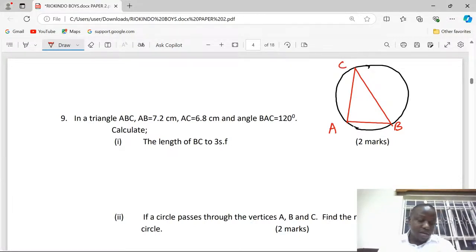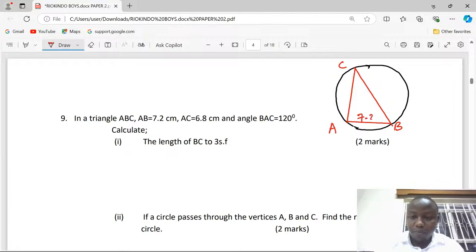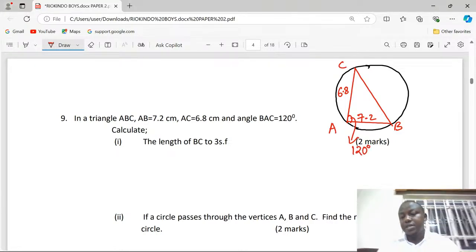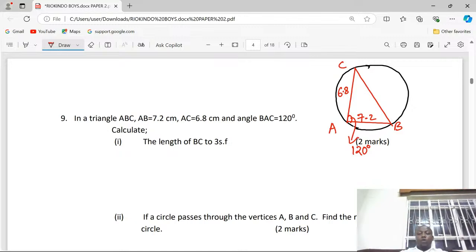That is the triangle. Then at this point, we can now allocate AB 7.2, then AC 6.8. Then there is an angle BAC, the angle at that point is equivalent to 120 degrees. So now we can apply the cosine rule for us to get BC.